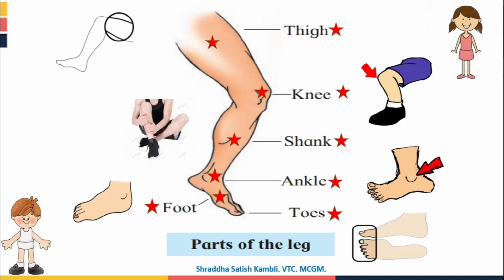Now the thigh is joined to the shank using the knee, and the shank is joined to the foot using the ankle. Alright, so these are all the parts of your leg. So just now we saw the structure of the body, the meaning of head and its different parts, the meaning of torso and its different parts, and also the parts of the arms and the parts of the legs.